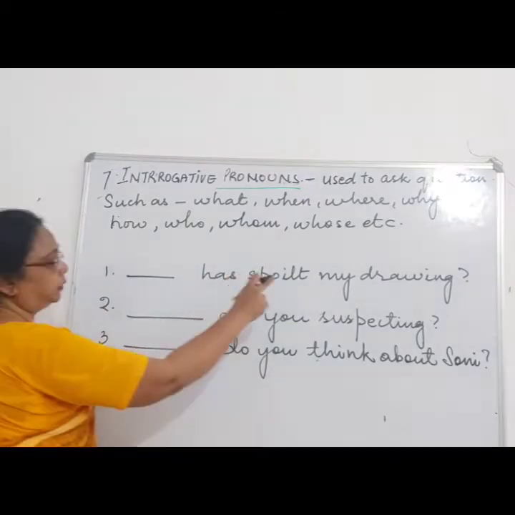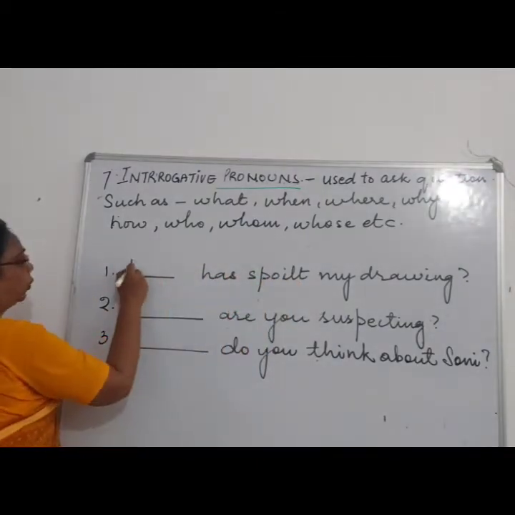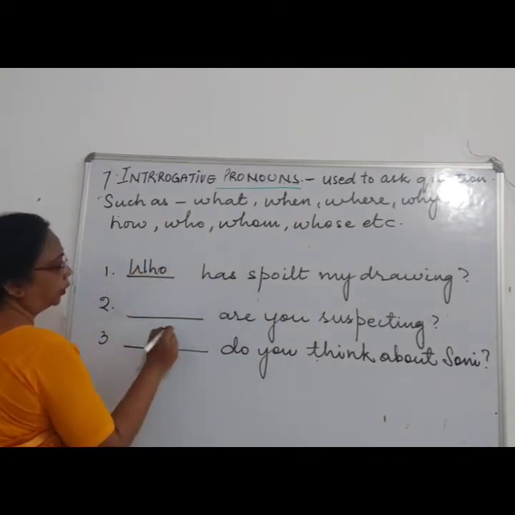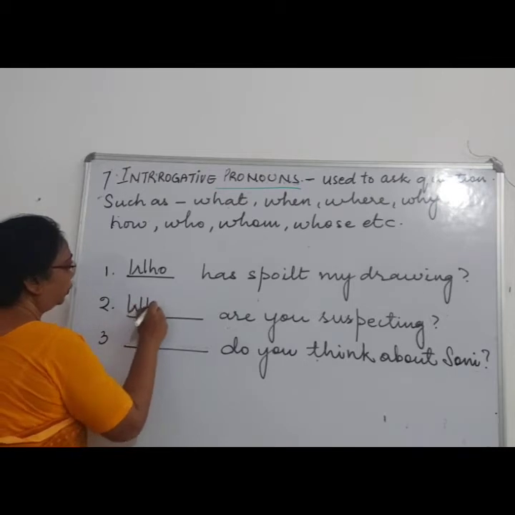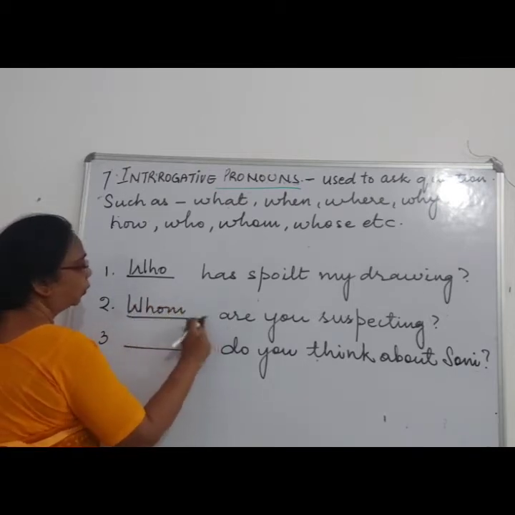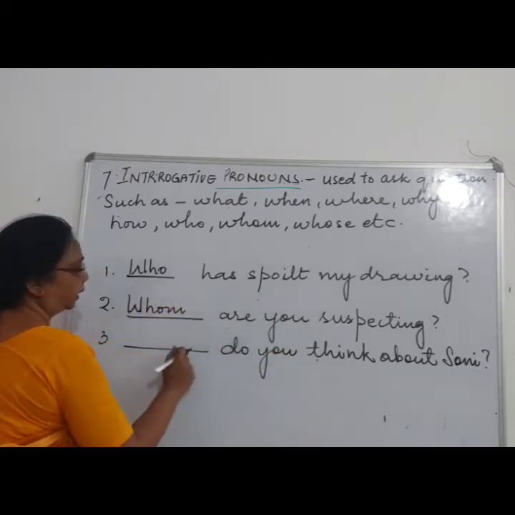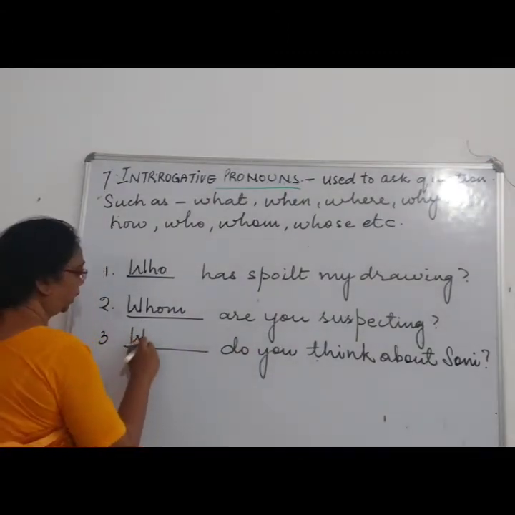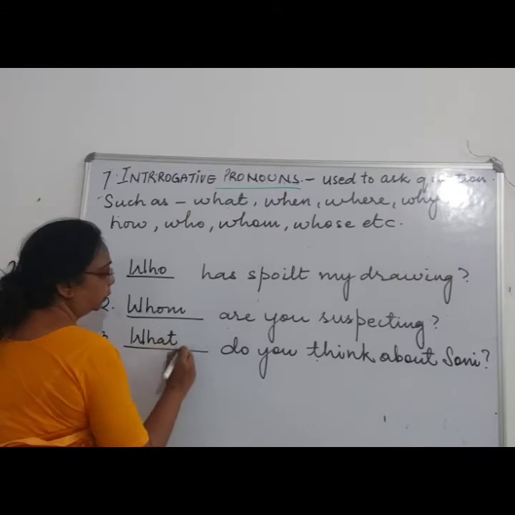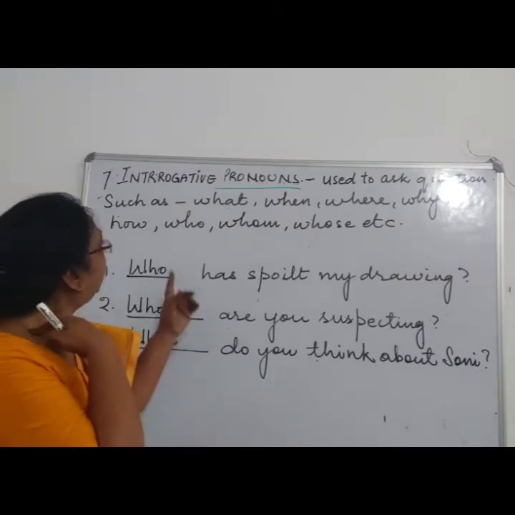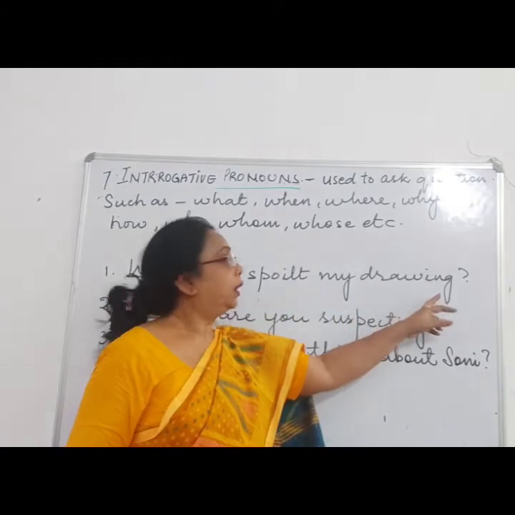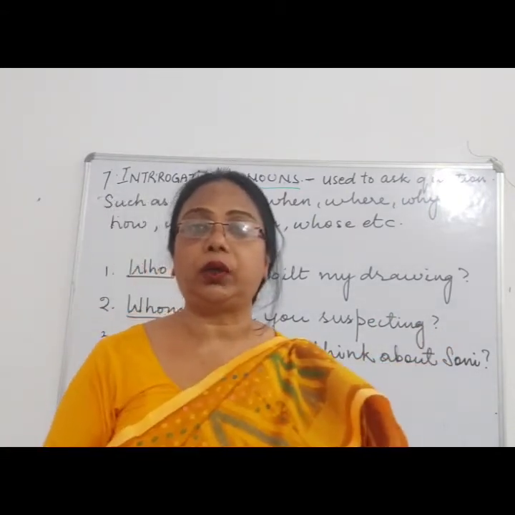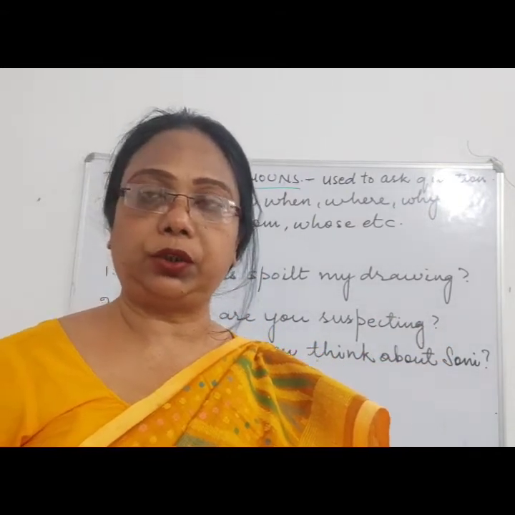Now let's fill this gap. Dash has spoiled my drawing. Who has spoiled my drawing? Whom are you suspecting? Dash you think about. What do you think about? And remember, for the interrogative pronoun, there is always a question mark. It ends with a question mark punctuation, right?